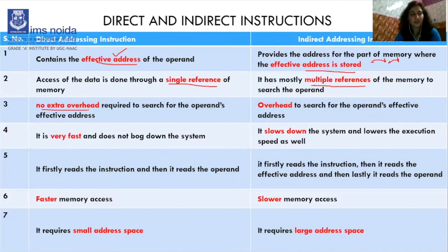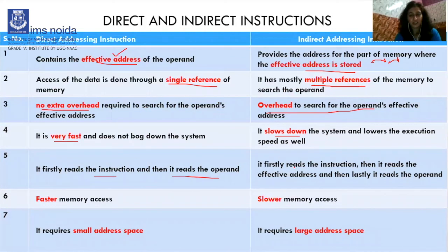In direct, no extra overhead is required to search for the operand's effective address, but in indirect there is a lot of overhead to search for it. Direct is very fast because we move to a particular location and the operand address is found, but indirect slows down the process; it is a lengthy process. In direct addressing it first reads the instruction, then it reads the operand.